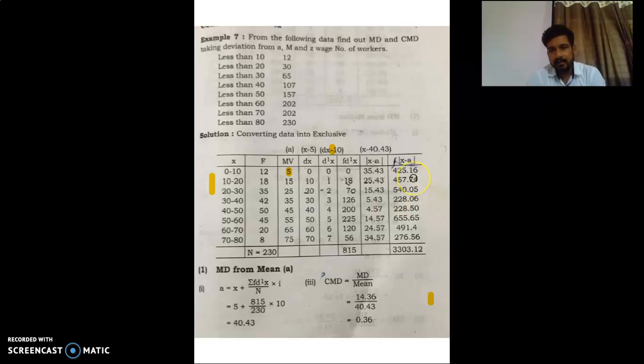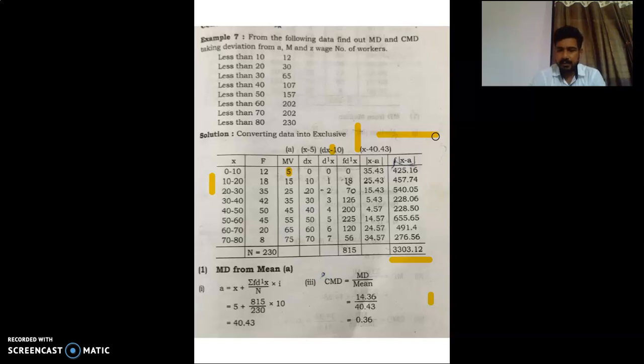Then we have to calculate f x minus a, so frequency multiplied by x minus a. You will have these answers, and at the end you will have summation f x minus a. Okay, so we have a table ready here. I hope you understand that table very well, because up to this is a simple calculation of arithmetic mean, and these two columns are for calculation of mean deviation.